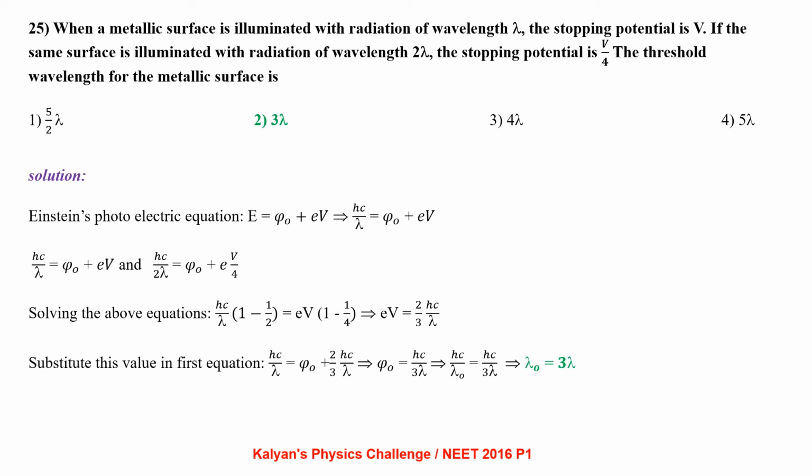For the first wavelength, the equation comes out to be hc by lambda equal to phi naught plus eV, and for the second wavelength, the equation is hc by 2 lambda equal to phi naught plus eV by 4. Solving the two equations, we get eV equal to 2 by 3 hc by lambda. Substituting this value in the first equation, we get lambda naught equal to 3 lambda.